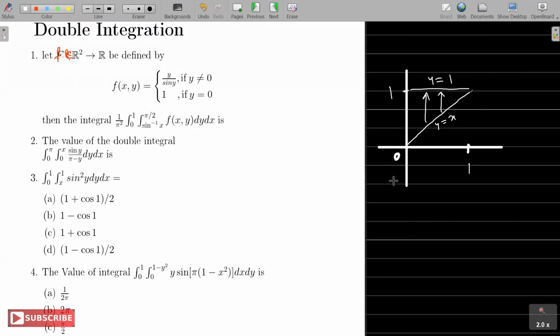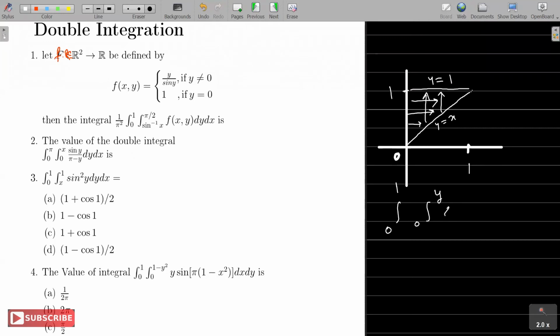And same thing when I interchange the order. So what I'll get is y goes from 0 to 1, and as far as x is concerned, x will go from 0, the y-axis, x equal to 0, to the line x equal to y, right?